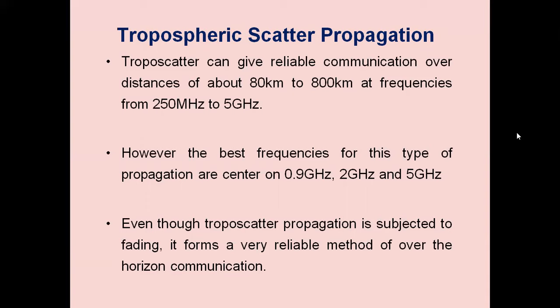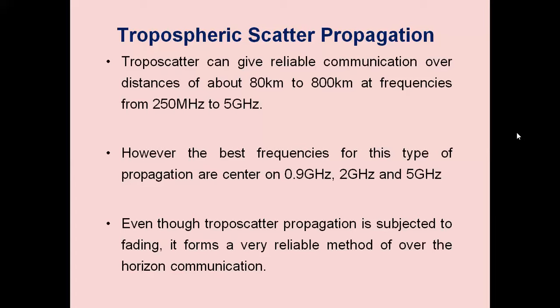The actual propagation loss of forward scatter to the signal, since the scatter volume is very small, is about minus 60 dB to minus 90 dB. And well beyond it, a high power transmitting antenna is used. The antenna must be capable of transmitting higher power. The transmitter should be of high power.